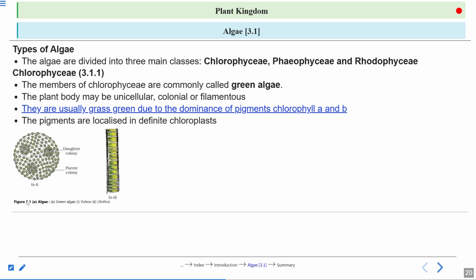So here are two very important green algae, Volvox and Ulothrix, you can see in the figure. This is the colonial form and this is the filamentous form.